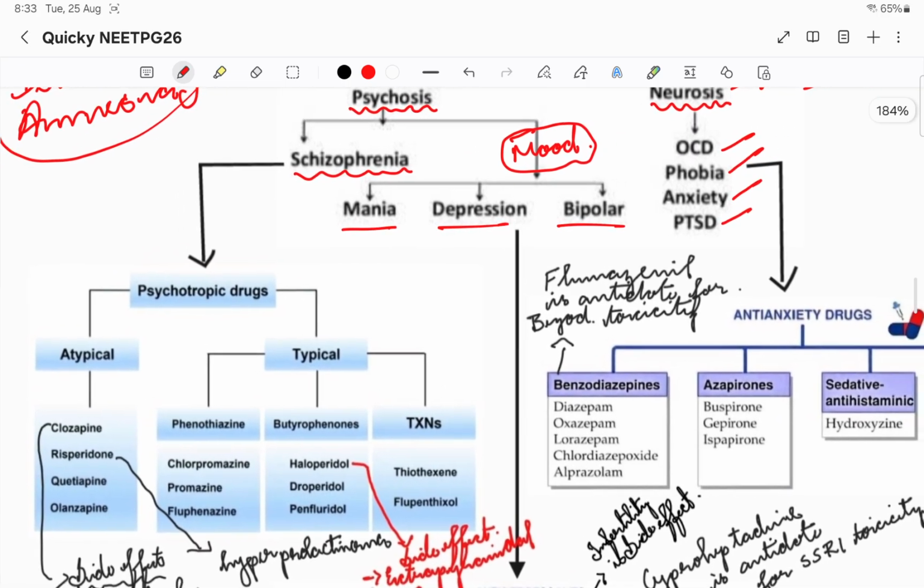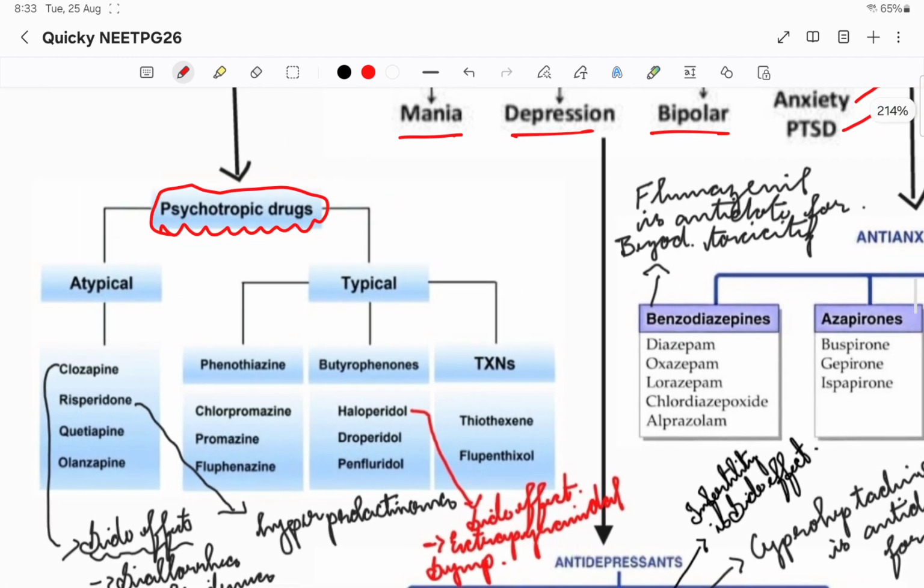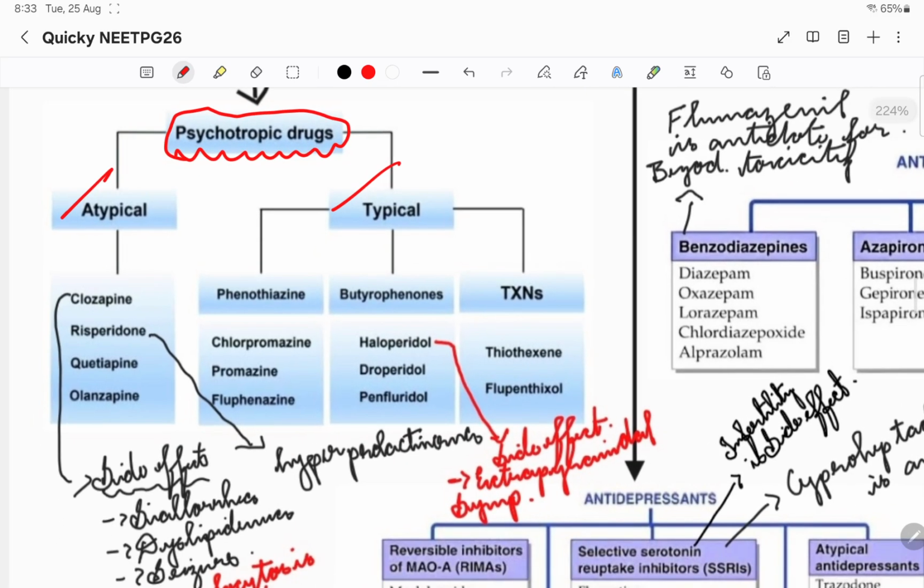For schizophrenia, it is the antipsychotic drugs that we give, right? It is psychosis, so that is why we give antipsychotics. In antipsychotics there are two kinds of drugs: atypical and typical. You know this, right?